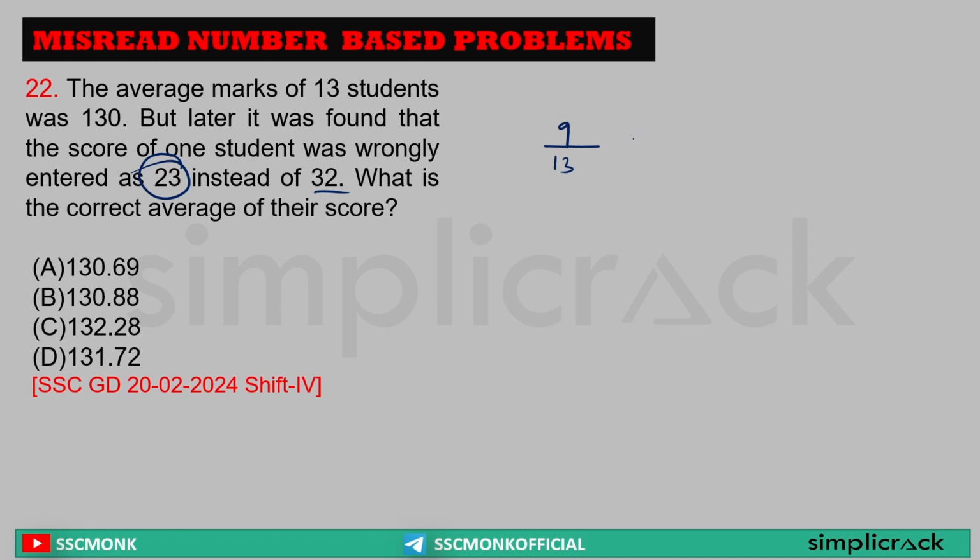So 9 by 13 can be written as 0 point. It will be 90. 13 sevens are 91, so 13 sevens can't be here. So 13 sixes are 78. 78 means 12 will come. Sir, 12 means 39 is 117. So the average will be 130 plus 0.69, that is equal to 130.69. My option A. Within 10 seconds I solved this question. Let's move to the next question.